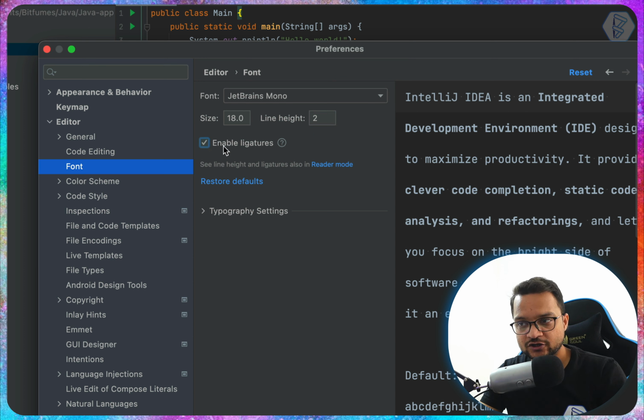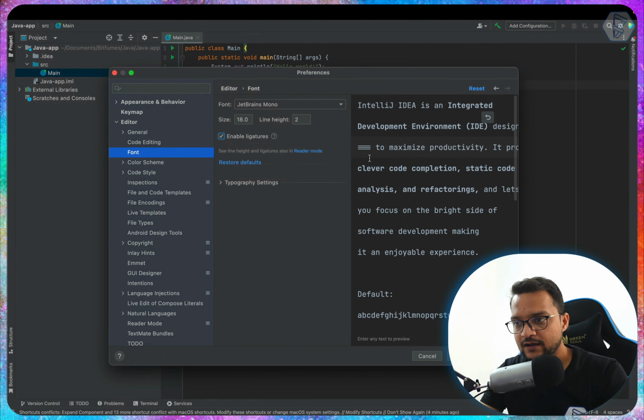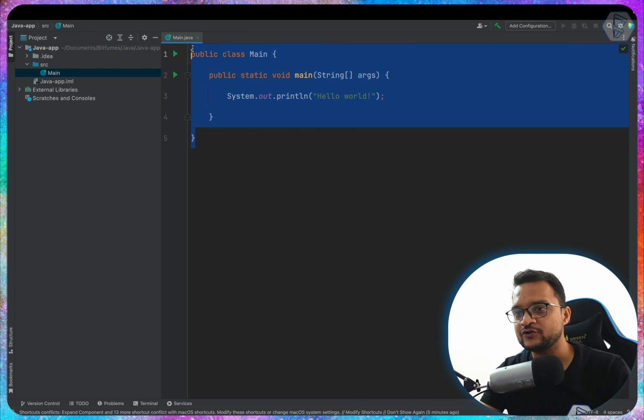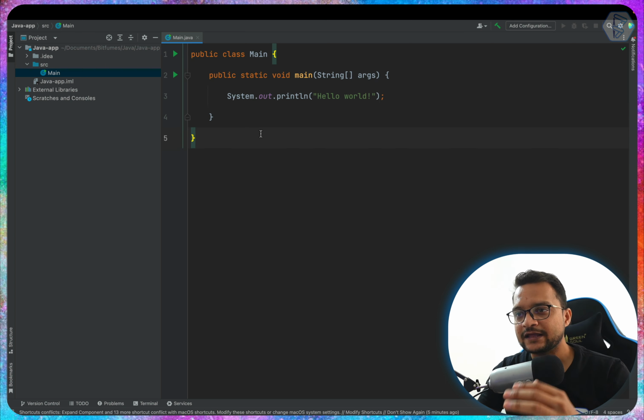Enable ligature. Ligature is like if you type 1 2 3, you can see it becomes like this. If I disable this ligature, it will become like this. I really like the ligature, so I have this one. Now click on OK, and it's applied. Good. You can see now it's looking good, very smooth to our eyes.